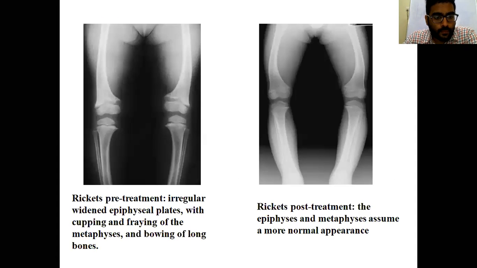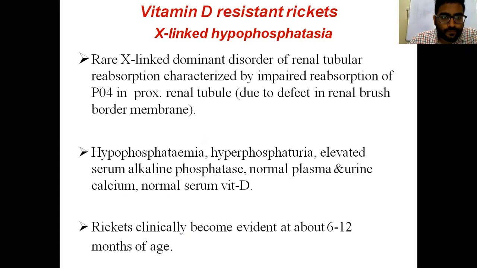These are the pre-treatment irregular widened epiphysis plates with cupping and fraying, and here the right side image is post-treatment, and the epiphysis and metaphysis assume a more normal appearance.